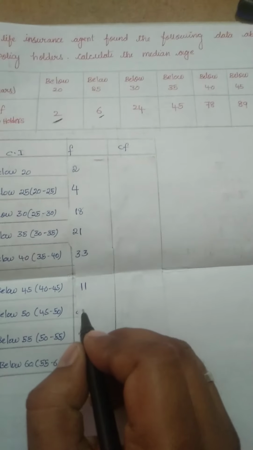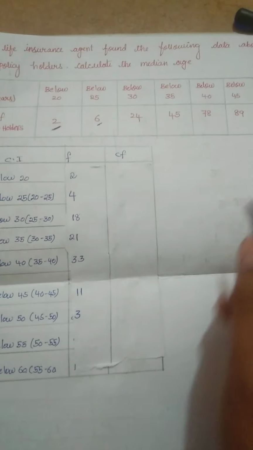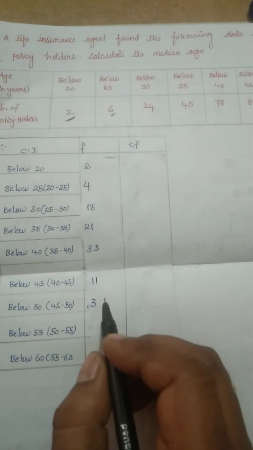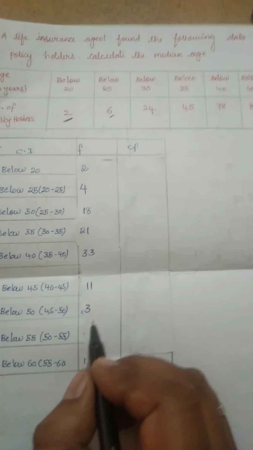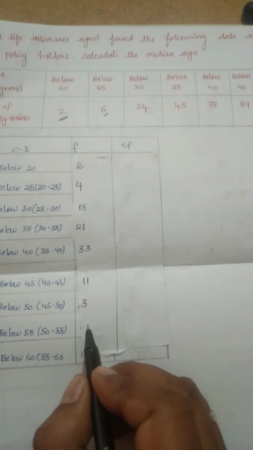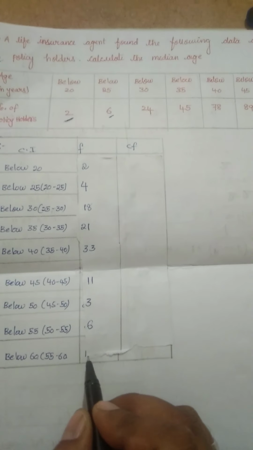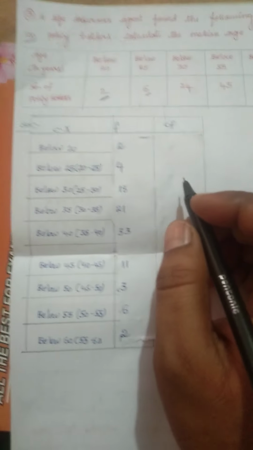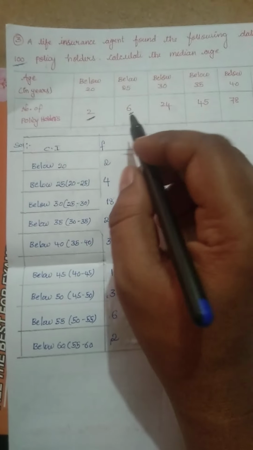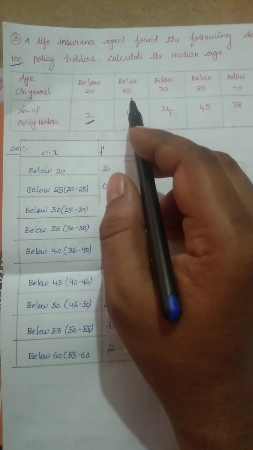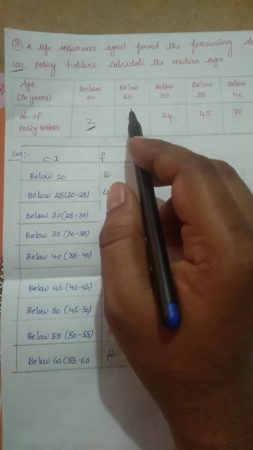Below 50 in the sense 92 minus 89, that is equal to 3, below 55 in the sense 98 minus 92, that is equal to 6, and 100 minus 98, that is equal to 2. So this is our frequency, children. Don't write them as they are, since they are upper limits of the corresponding class intervals, right?